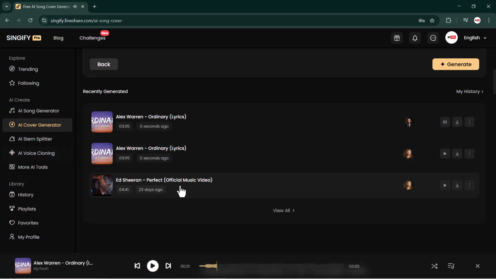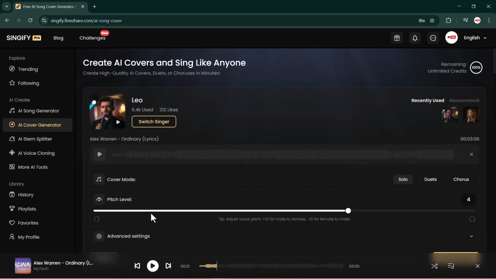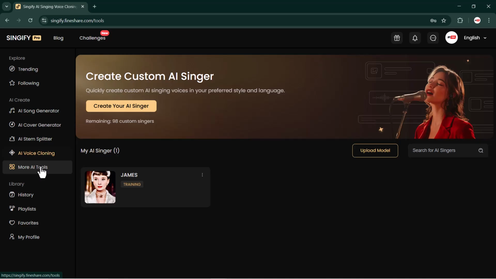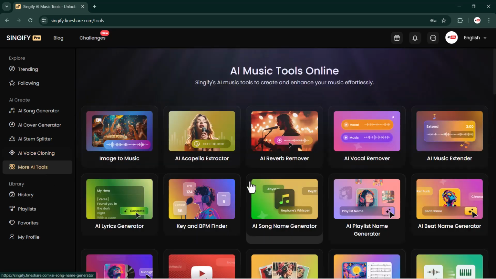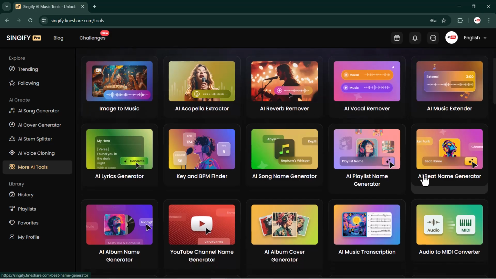So guys, this is how easily you can use this feature to cover songs in both male and female voices. If we explore the more tools section, Singify offers even more amazing features like image to song, AI voice remover, AI playlist name generator, AI YouTube name generator and many more.